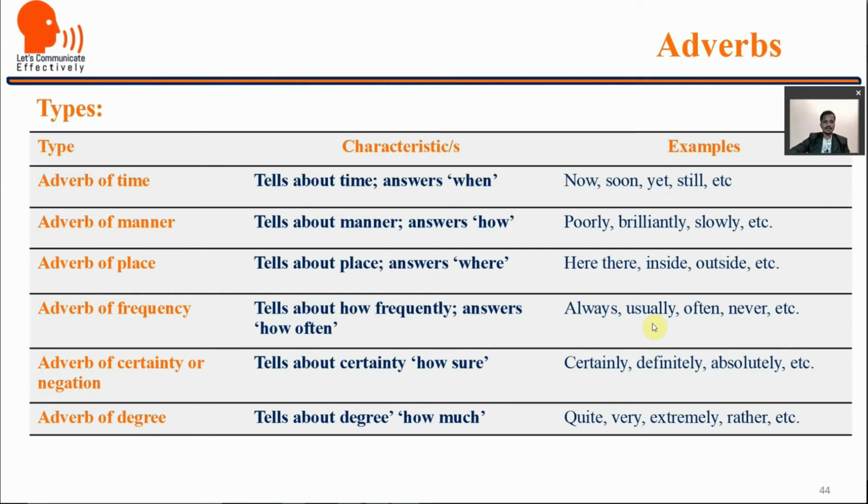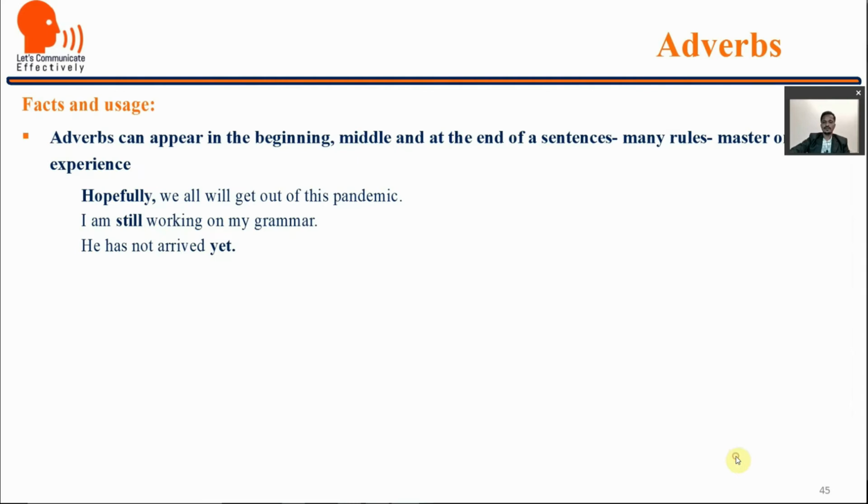Adverb of certainty tells about certainty, how sure, like certainly, definitely, absolutely. Certainly, I'll submit the assignment as soon as you give it to me, and so on. Adverb of degree tells about degree, how much: quite, very, extremely, rather.